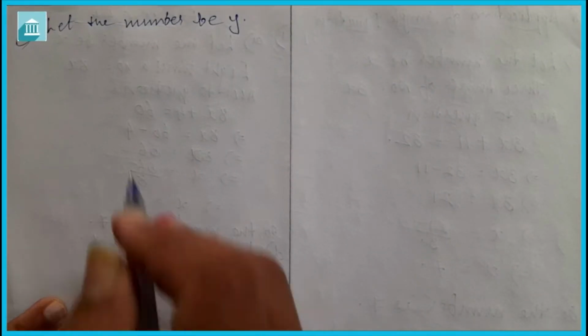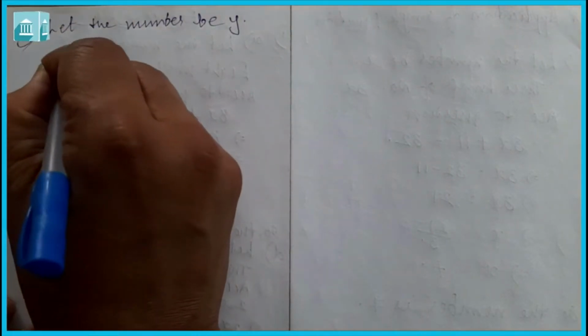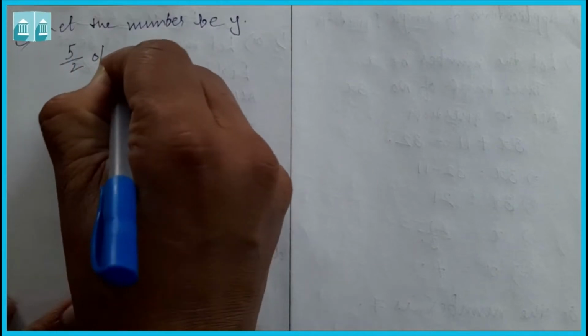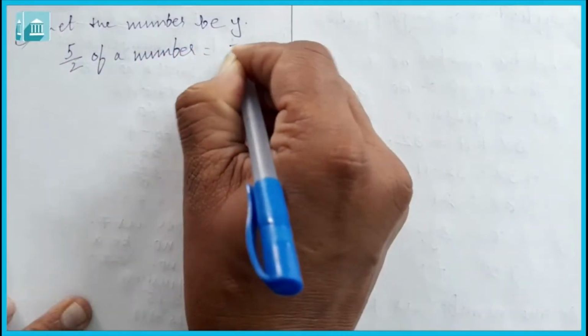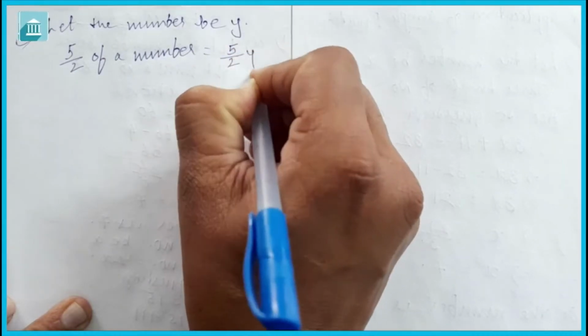suppose y. Now it is given that if we take away 7 from 5 by 2 of a number, now 5 upon 2 of a number is equal to 5 by 2 of y.